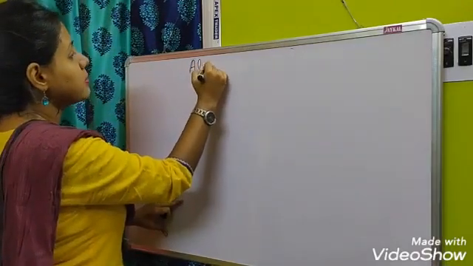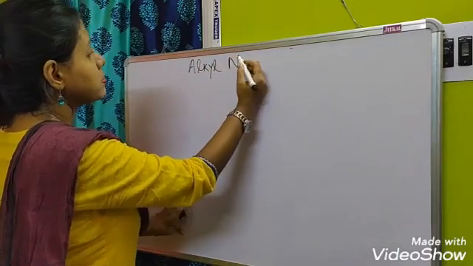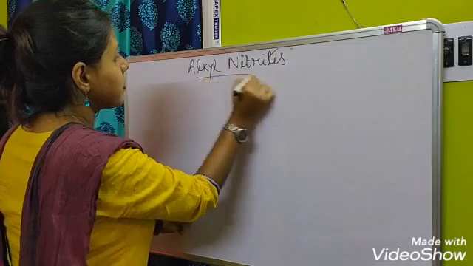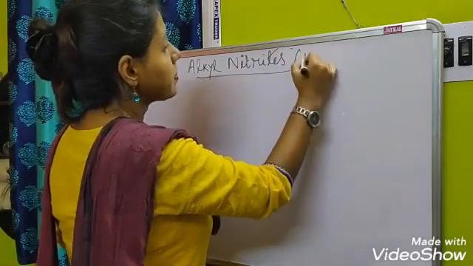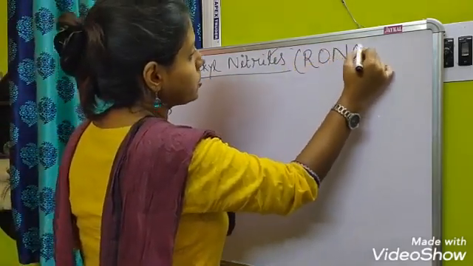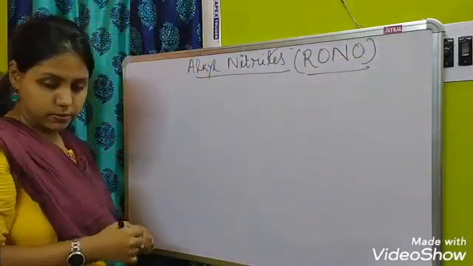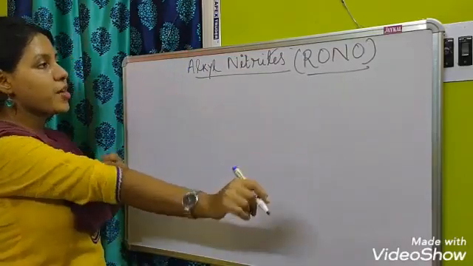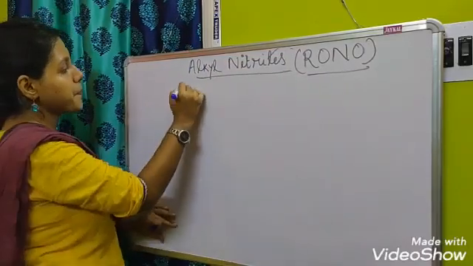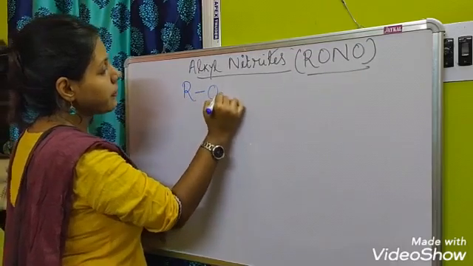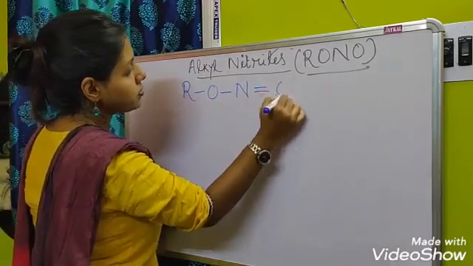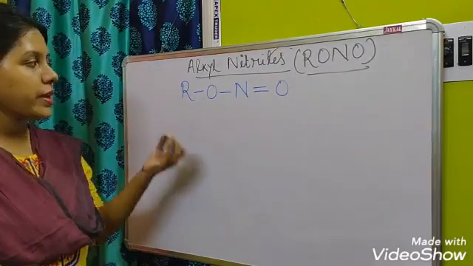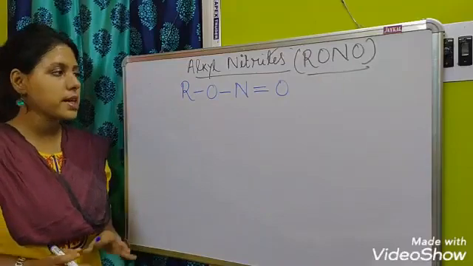So alkyl nitrites have the formula RONO. What is the structure of an alkyl nitrite? R single bond oxygen, single bond nitrogen, double bond oxygen. The oxygen is directly linked with the alkyl group, which we have already discussed earlier.